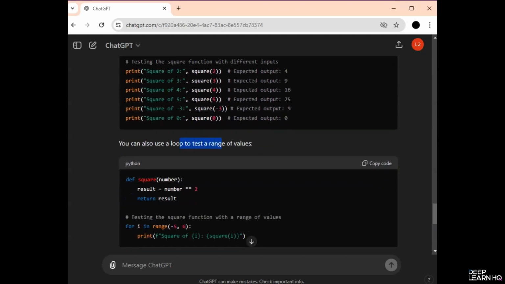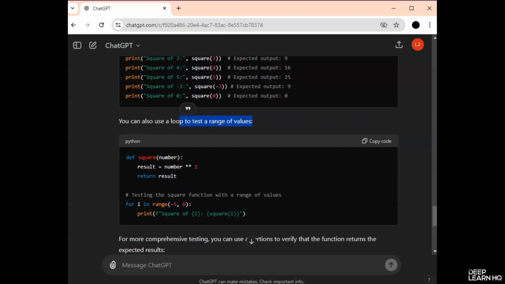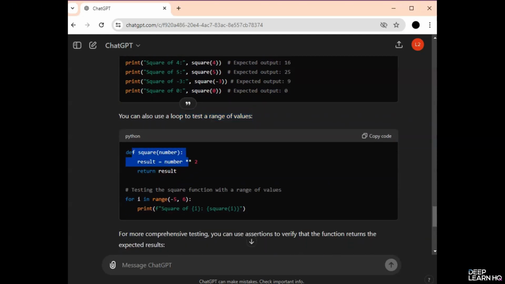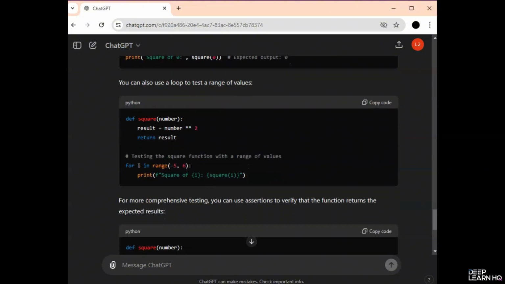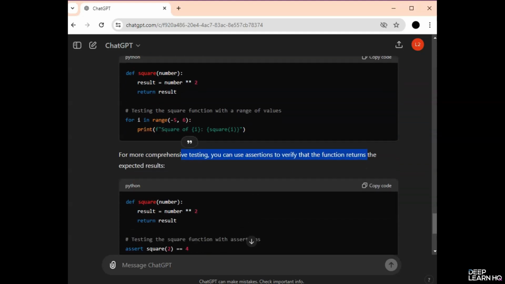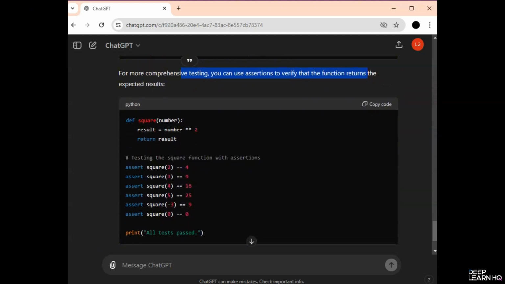You can also use a loop to test a range of values. Loop means iteratively running the same code, which is square. For this, I'm going to write a line. For i in range -5 to 6, print square of i is equal to square. For more comprehensive testing, you can use assertions to verify the function. This is not important for now, we'll discuss it later.